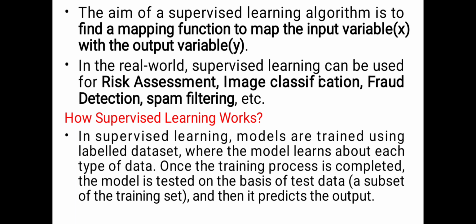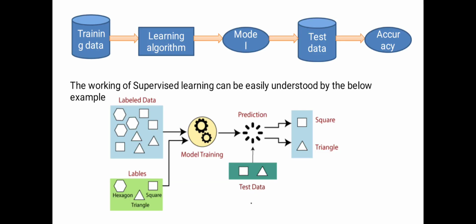In supervised learning, the models are trained using the labeled data set where the model learns about each type of data. Once the training process is completed, the model is tested on the basis of test data and then it predicts the output. This is the flow for machine learning. The working of supervised learning can be easily understood by the below example, where the inputs are the labeled data.